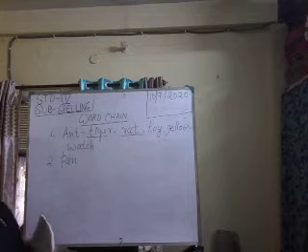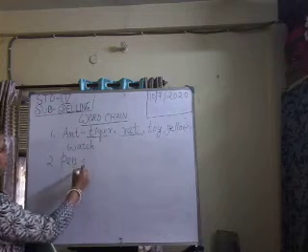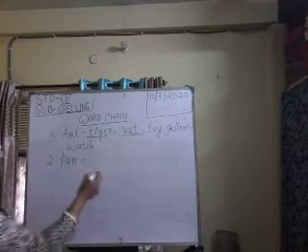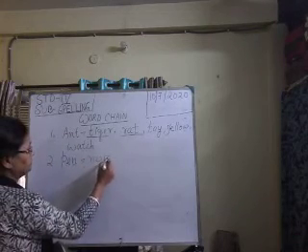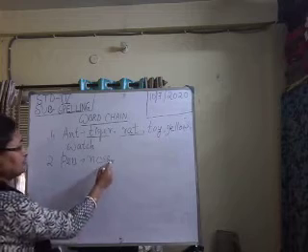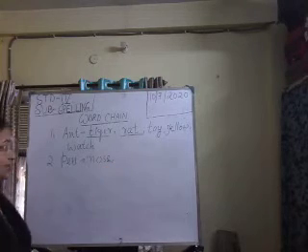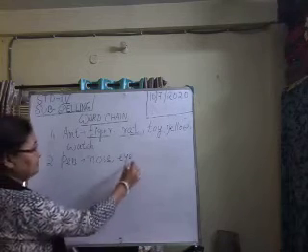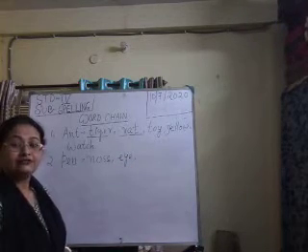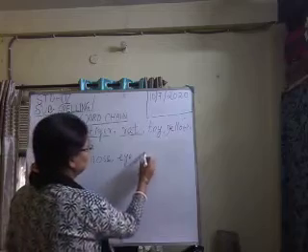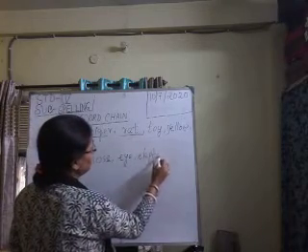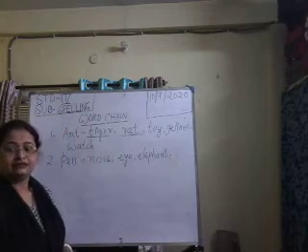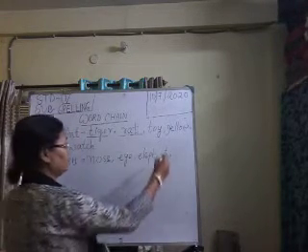Now number 2, I am again giving you a word, pen. P-E-N, pen. Now pen, what is the last alphabet of pen? N. So with N you write a word. Suppose N for nose. Yes, N-O-S-E, nose. Then what is the last letter? E, isn't it? So E for eye. Again E. Then E for what? E for elephant. Yes, elephant. E-L-E-P-H-A-N-T. Elephant. Now what is the last letter? T. T for tree.